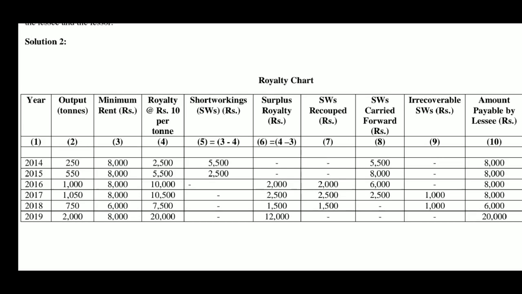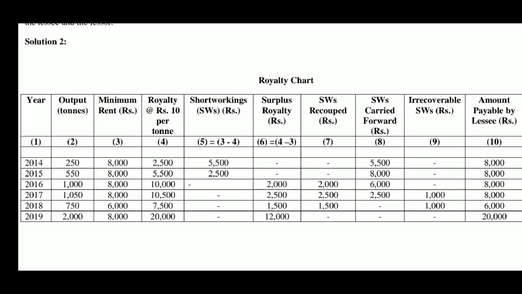Now, in 2018 there is a surplus royalty of 1500. Now, it can be utilized for the purpose of recoupment. So, out of 2500 short workings of 2015, 1500 is recouped and 1000 remains now.